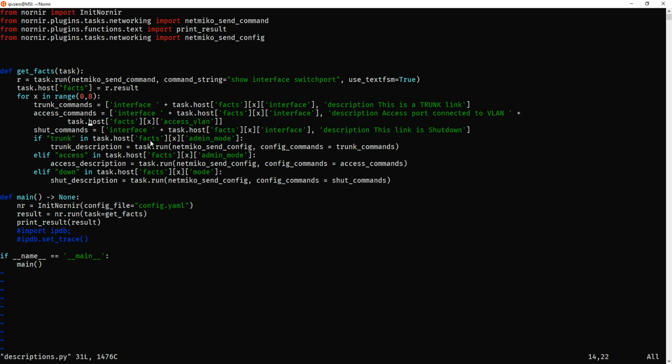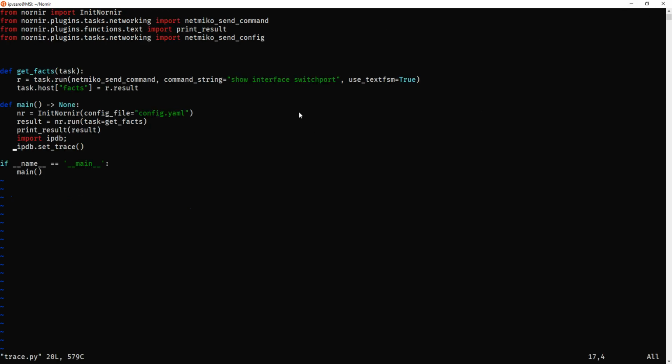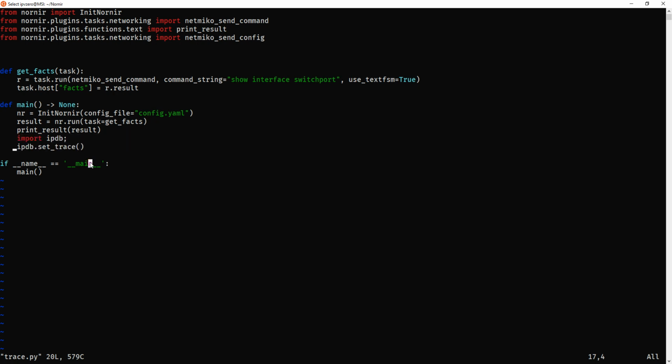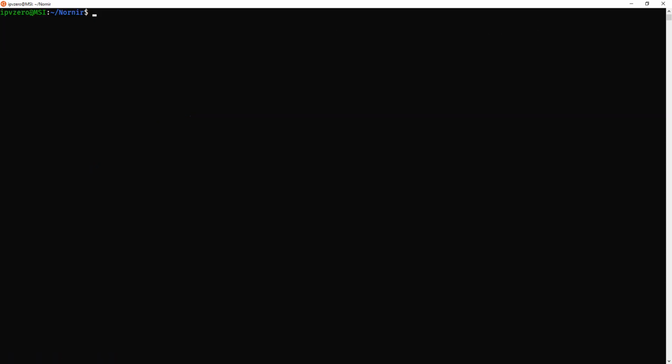Now, let's just go back and look at this. So, what I've got here is a script called trace. What it's going to do is just run this script, like I say, save the output to the key called facts, and then it's going to actually import IPDB into our trace so we can get into the script, or rather into what we've saved, and start just working with it. So let's just do that now and see how it looks, okay?